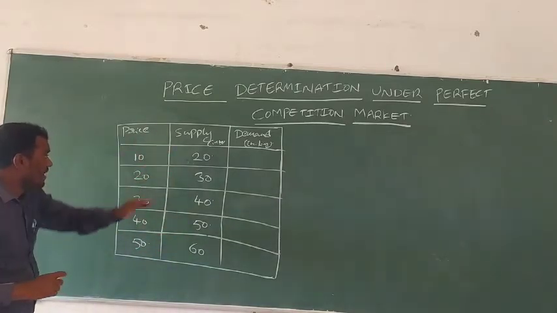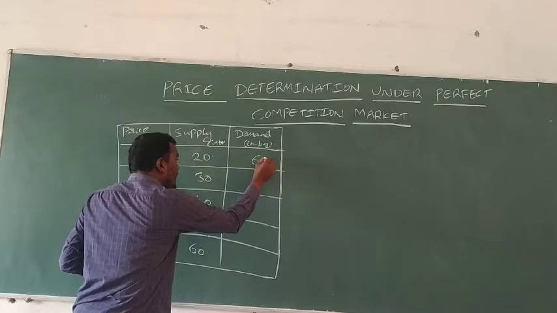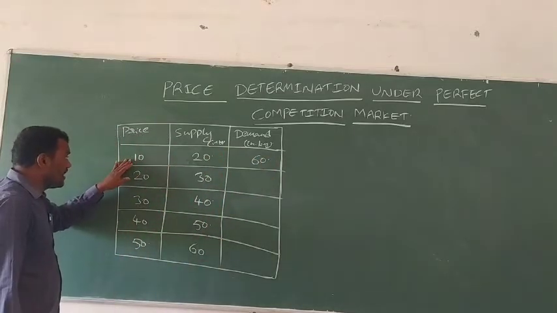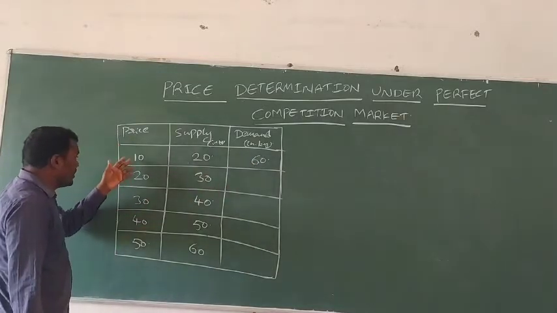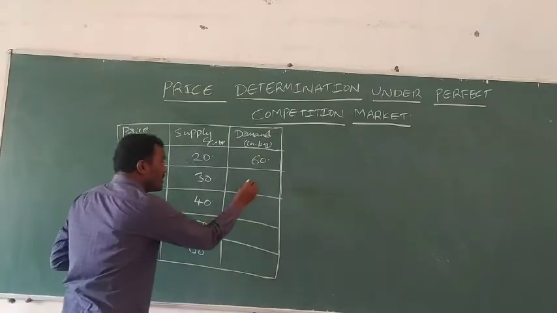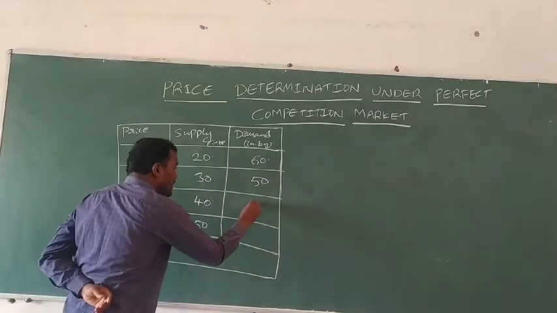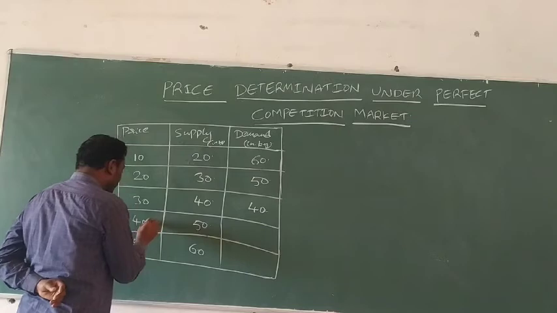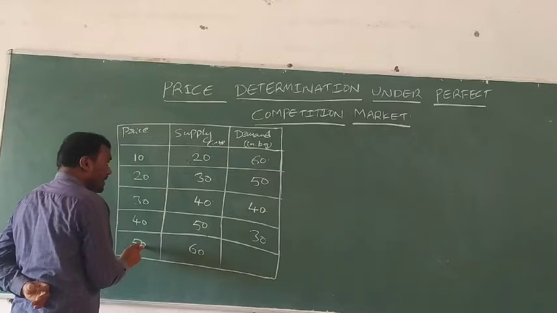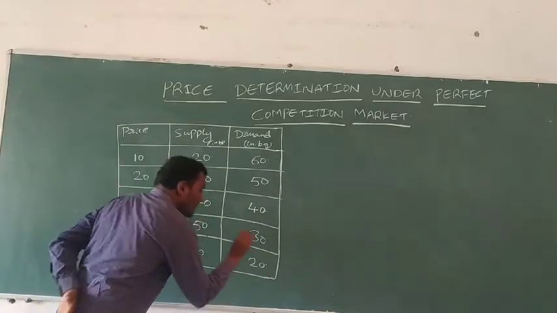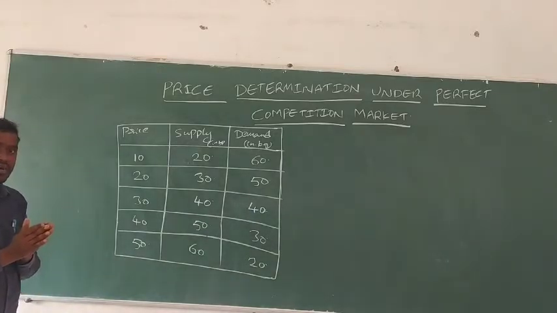Coming to demand: at 10 rupees per kg of tomato, demand is 60 kgs, which is the highest. When the price increases from 10 rupees to 20 rupees, demand decreases from 60 kgs to 50 kgs. Likewise at 30 rupees, demand decreases from 50 kgs to 40 kgs, at 40 rupees per kg it decreases to 30 kgs, and at 50 rupees per kg, demand is 20 kgs.